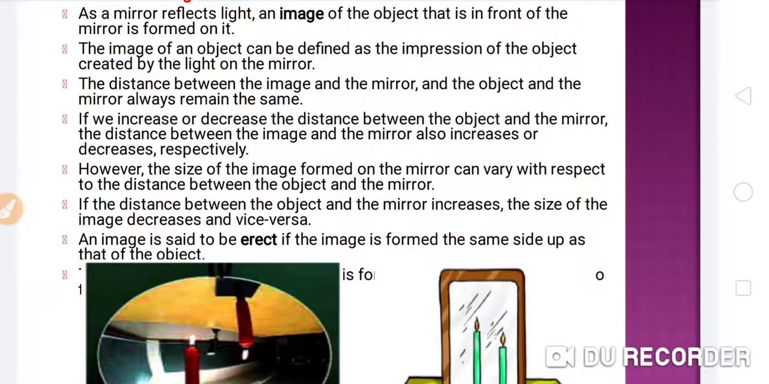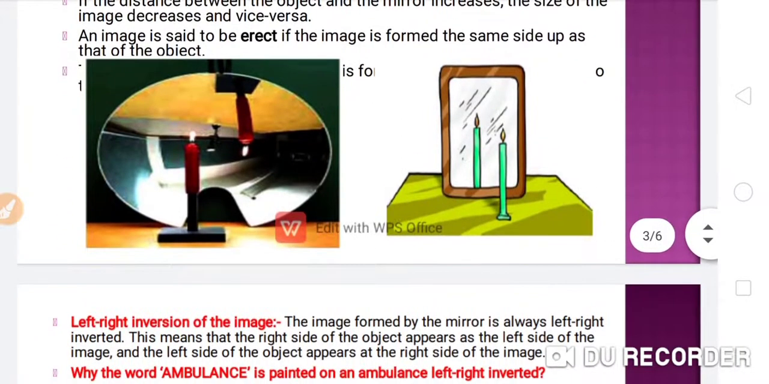An image is said to be erect if the image is formed the same side up as that of the object. So this will be the erect image. And if the image is inverted, it will be just the opposite side up of the object. So this is the inverted image. Okay, so here you can see both kinds of image: there is the inverted image and there is the erect image.